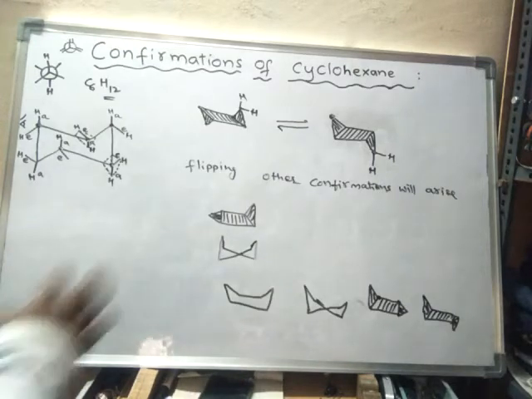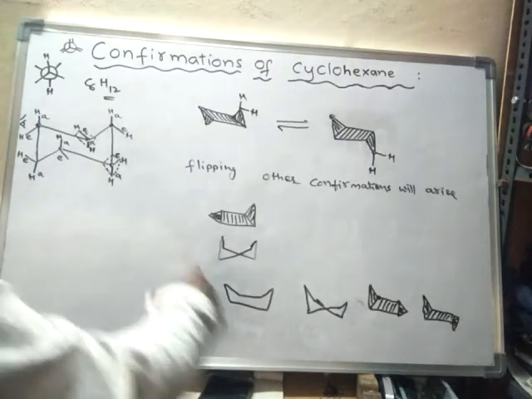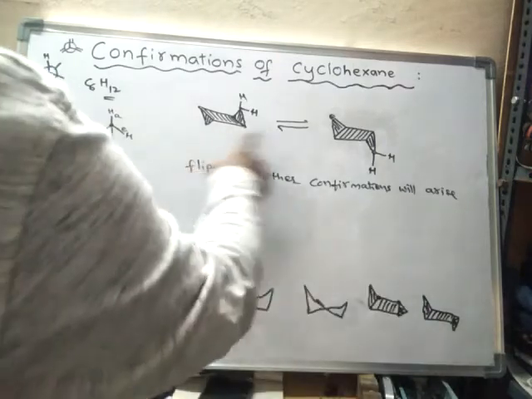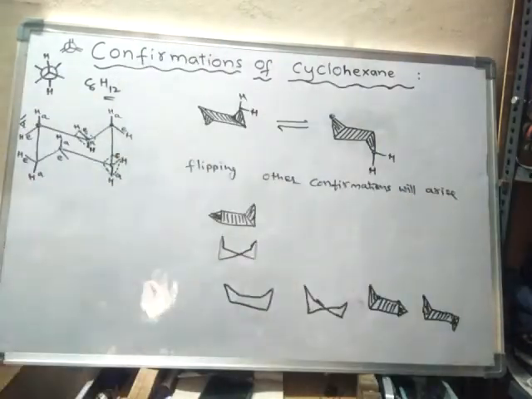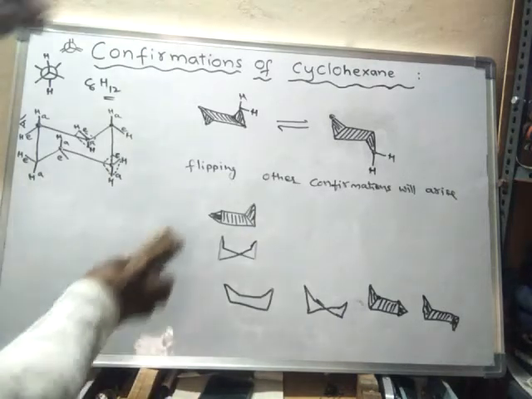Out of all these, the chair form is the most stable form, because it does not have any type of repulsions or interactions. It is free of all strains. Both chair forms are free of all types of strains.